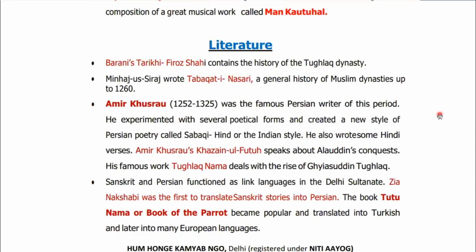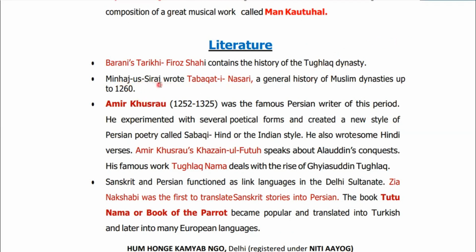Literature. So we are going to discuss the developments in literary sources, and here you would see some names of scholars like Ziauddin Barni, Al-Biruni, right, and also some books like Tarikh-e-Firoz Shahi. So pay attention to it carefully. This part is really significant. Ziauddin Barni was the scholar who wrote Tarikh-e-Firoz Shahi, which contains the history of the Tughlaq dynasty, specifically about Firoz Shah Tughlaq.